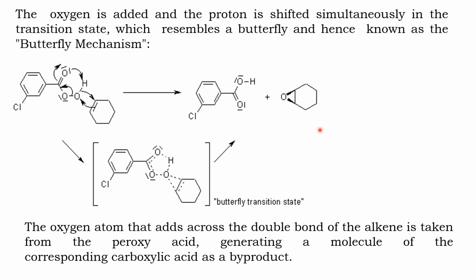The same type of mechanism we have seen in the Simmons-Smith reaction. I hope you are remembering the Simmons-Smith reaction. Here also the same type of attack occurs on the double bond carbon. Take down.